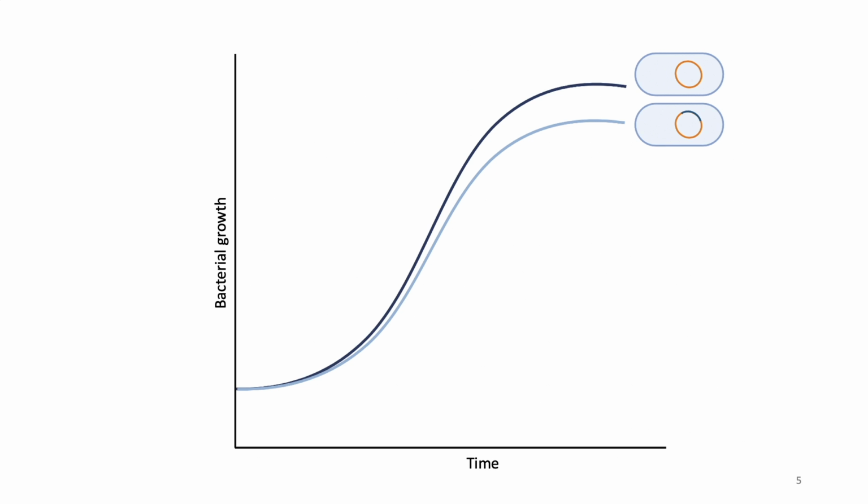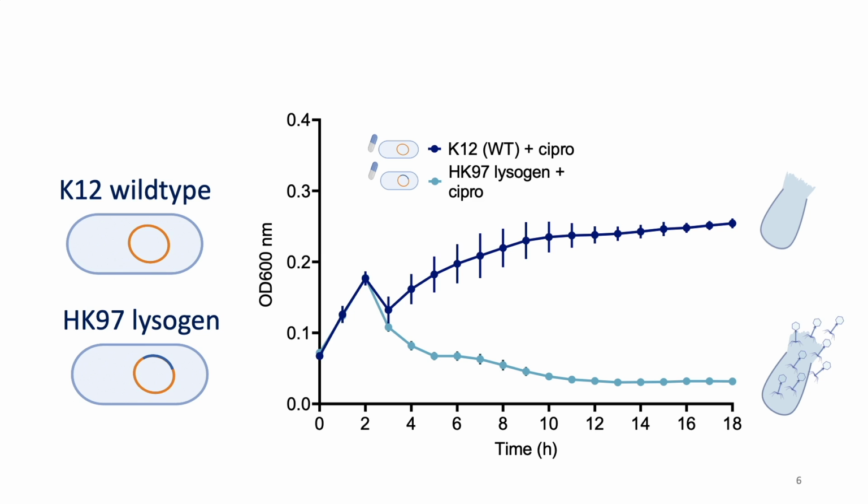This awakening of phage when it switches from the lysogenic to the lytic state can be seen through a growth curve, where we have time on the x-axis and bacterial growth on the y. The wild-type host bacteria and the lysogen, which is a bacterium carrying a dormant phage, both have similar growth patterns. But what would happen if we were to expose it to a stressor like an antibiotic? When wild-type E. coli K12 is exposed to ciprofloxacin, a known trigger awakening phages, growth is inhibited, but there's no